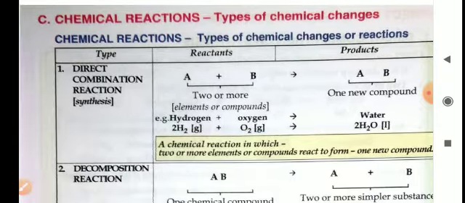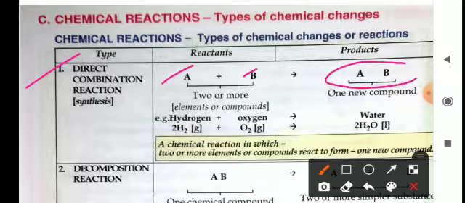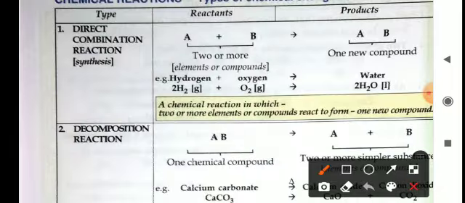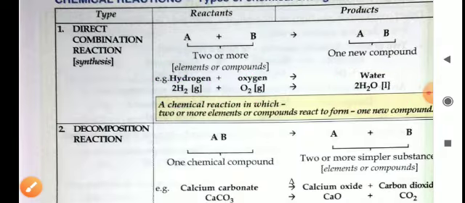Okay, now types of chemical reactions. There are basically four types of chemical reactions. Number one is direct combination reaction. In this type of reaction, two reactants combine with each other and a single product forms. So in a combination reaction, two reactants always react and a single product forms. For example, hydrogen plus oxygen react to form water. Hydrogen and oxygen are two different molecules, and when they react, water is formed, a single product. So it is a direct combination reaction.